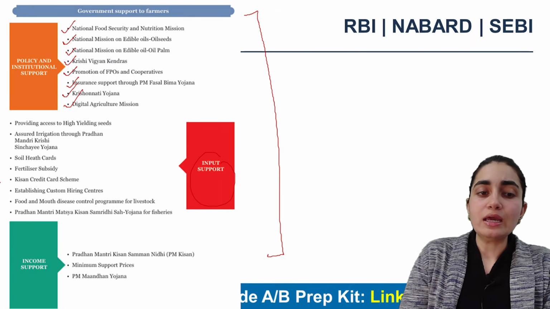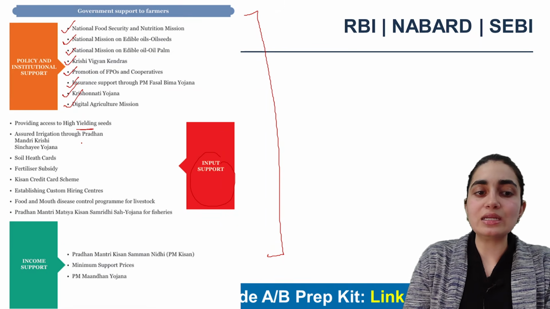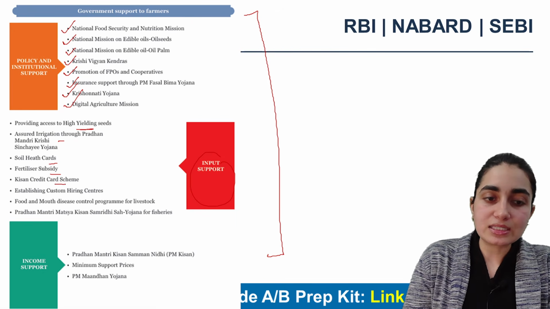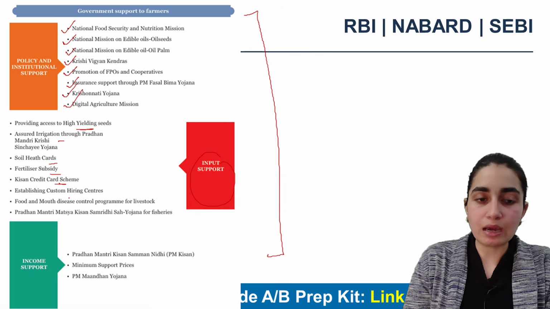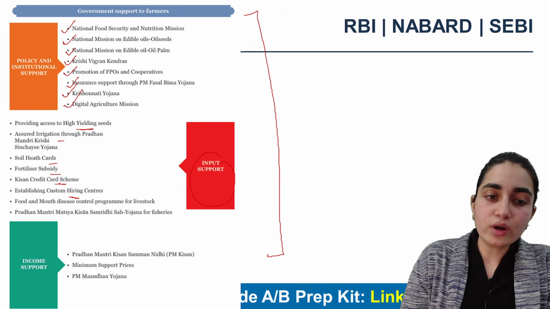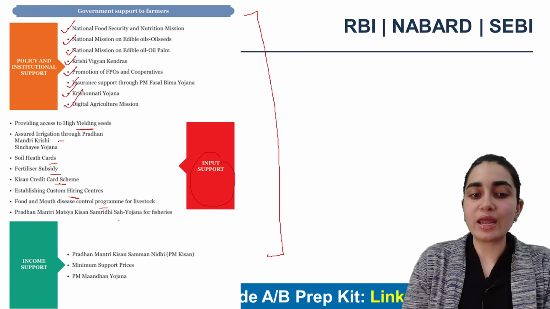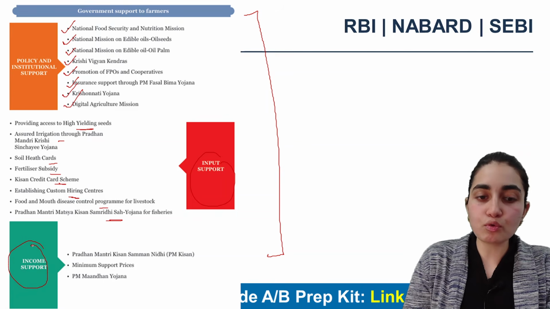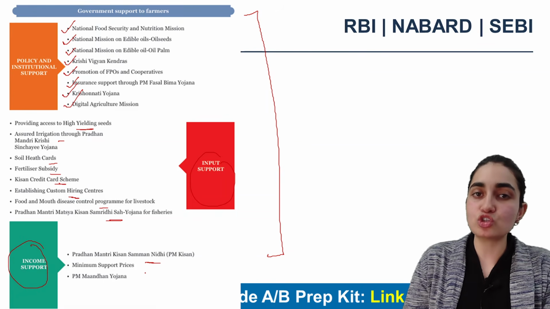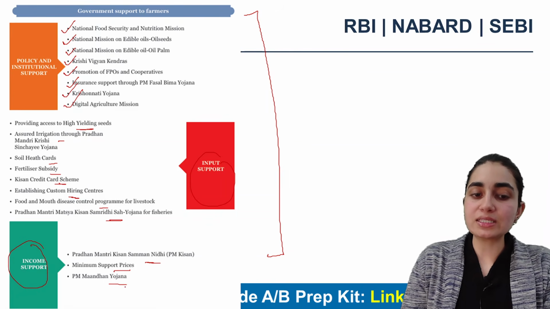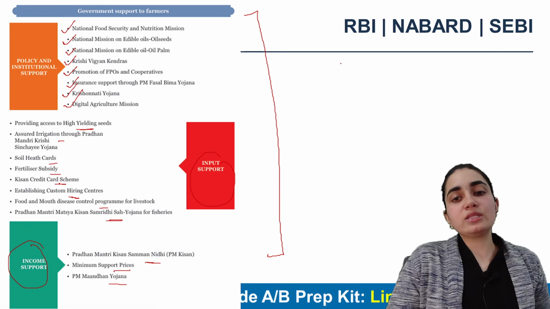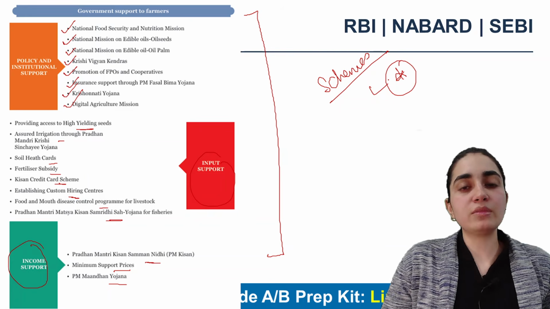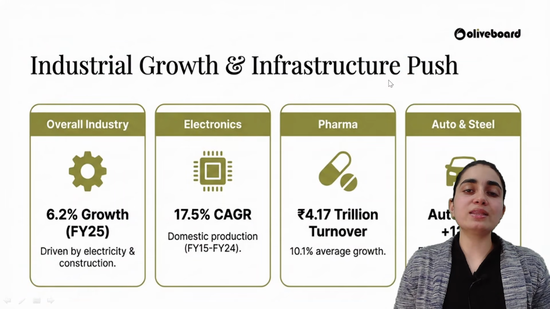For input support, we have the best initiatives for high yield seeds. We have Pradhan Mantri Krishi Sinchai Yojana, soil health card, fertilizer subsidy, Kisan Credit Card scheme, establishing custom hiring centers, and the foot and mouth disease control program for livestock is part of it. Matsya Kisan Samriddhi Sah-Yojana for fisheries is also part of it. For income support, we have Kisan Samman Nidhi, known as PM Kisan, minimum support price, and the Mandhan Yojana is also part of it. So these are the many schemes written here, and each scheme is very important from the examination perspective. You need to cover that, and that too very thoroughly.